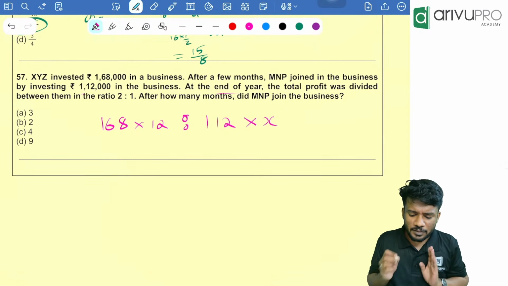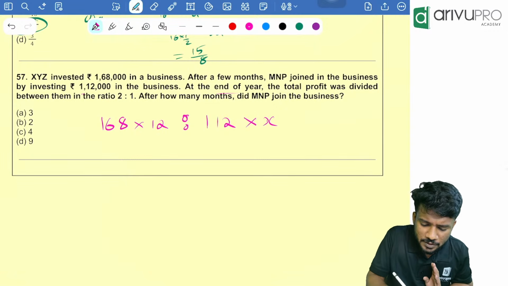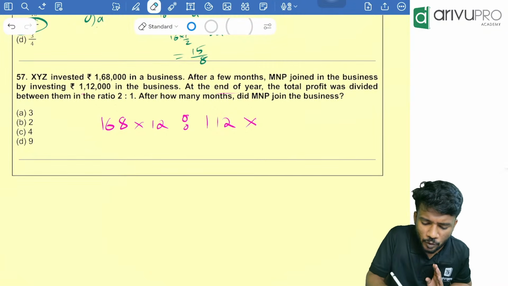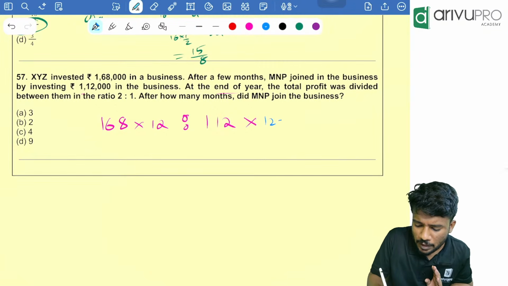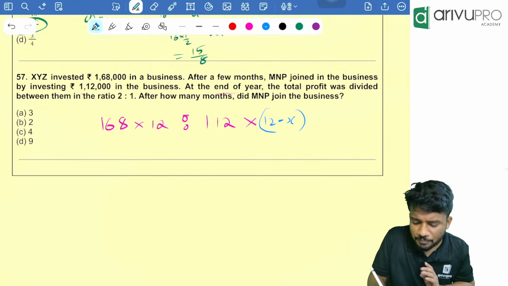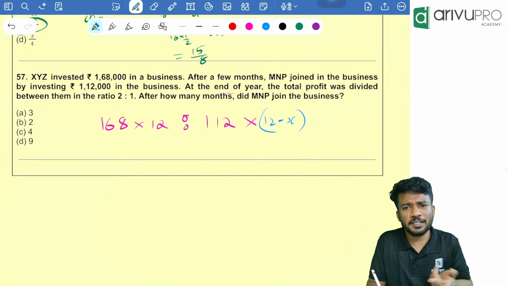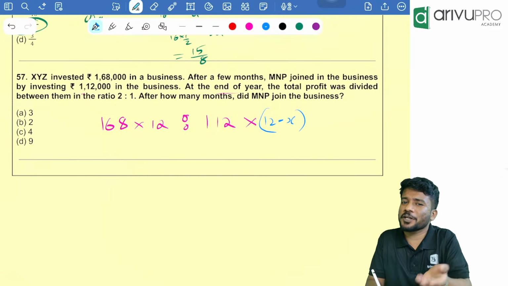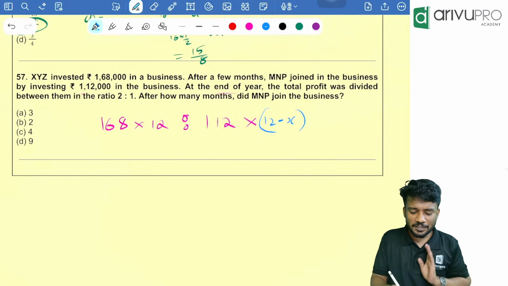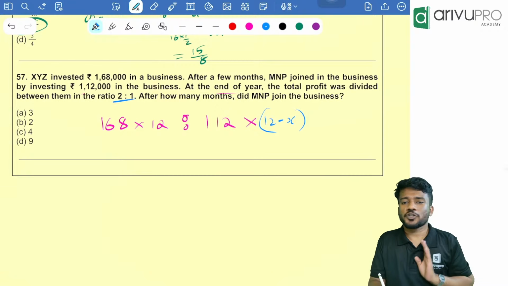Before that, we are going to use the options here. In order to find x directly, I can write it as 12 minus x, because there are 12 months in a year. After these many months only this particular person joined. Now we need to find the ratio so that it will become 2:1.